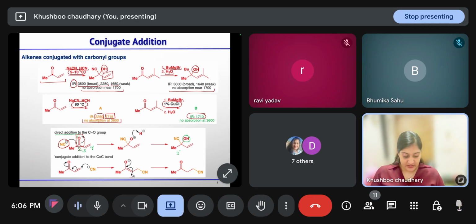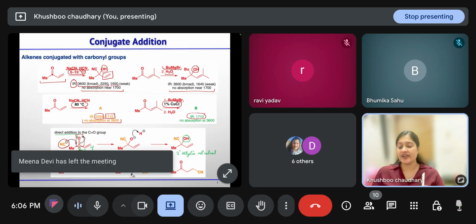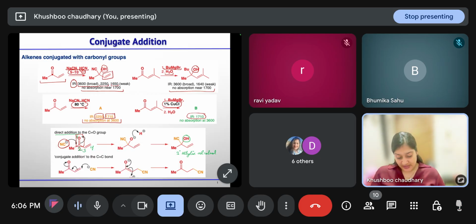So you will get the tertiary allylic alcohol here. And if it undergoes 1,4 addition, that we also call Michael addition or conjugate addition, the nucleophile attacks at the fourth position, and then an enolate will generate, which we discussed in the last class. While quenching, it will take the proton and you will get this 1,4 addition product. Is this clear? What is the difference between direct addition and conjugate addition?